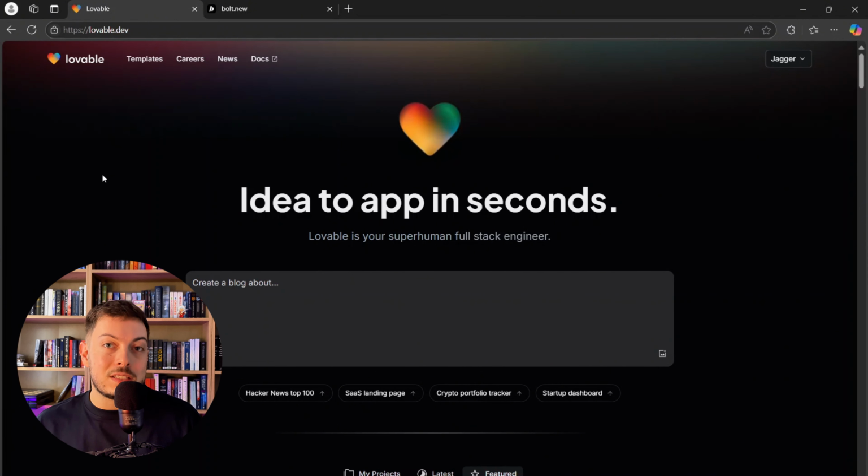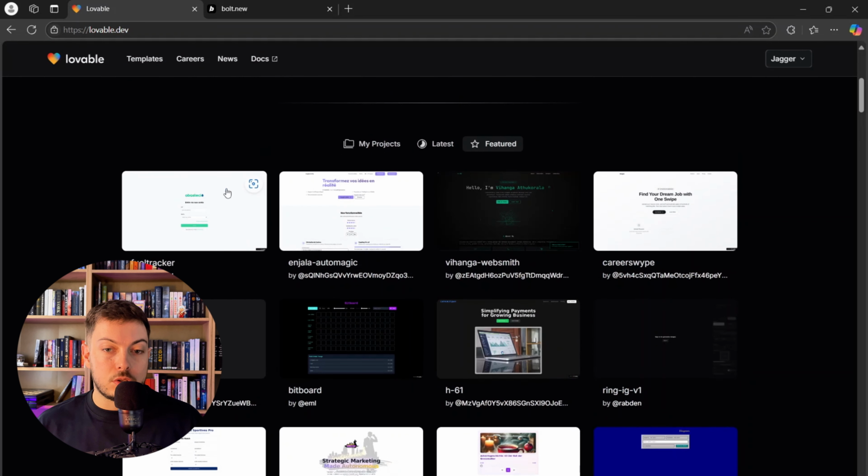So on the free tier, anyone who creates any projects on the free tier becomes public knowledge. And I'll scroll down here. You can see under the section here, my projects, latest and featured. This is featuring public developed apps, right? So anyone on the free tier who's developed out an app falls into this list. And then obviously they become featured in some way or in some fashion. But you can open up any of these and use it as inspiration and carry on building it.